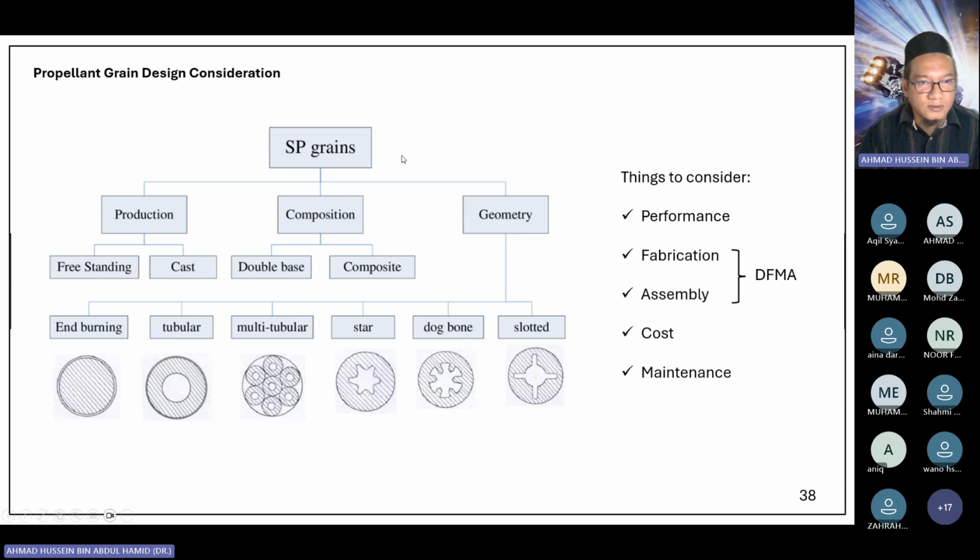In terms of the solid propellant grain, how we produce it, whether it's freestanding or we cast it, whether it's double base or composite. In terms of geometry, we have end burning, tubular, multi-tubular, star, and so on. When we decide which one we are going to use, we have to consider the performance, the fabrication, the assembly, the cost, the maintenance, and so on. So DFMA, designed for manufacturing and assembly.